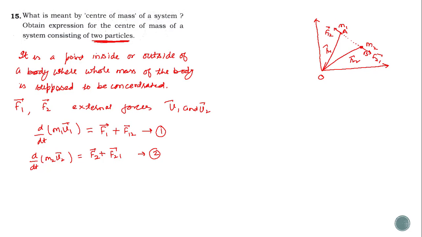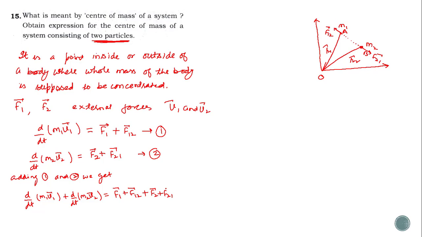Now adding these equations, that is adding 1 and 2, we get d by dt of m1v1 plus d by dt of m2v2, which is equal to F1 plus F12 plus F2 plus F21.